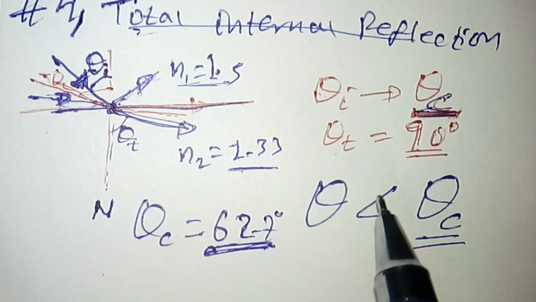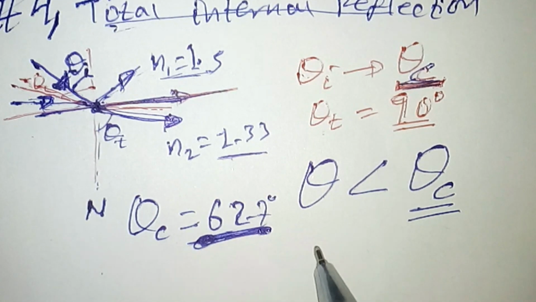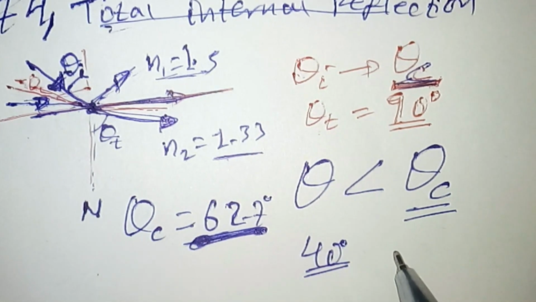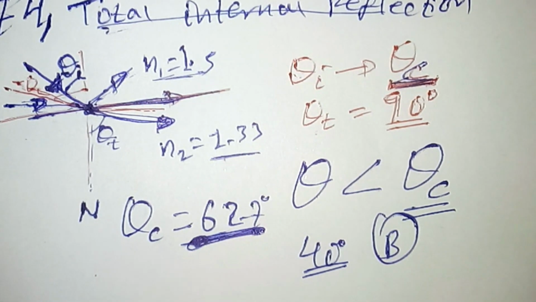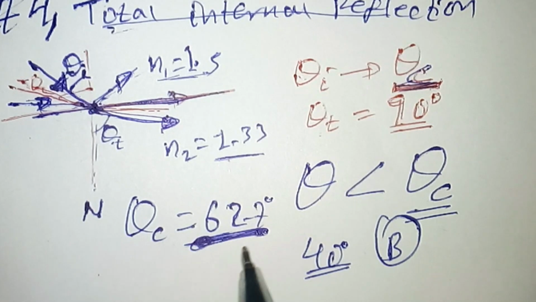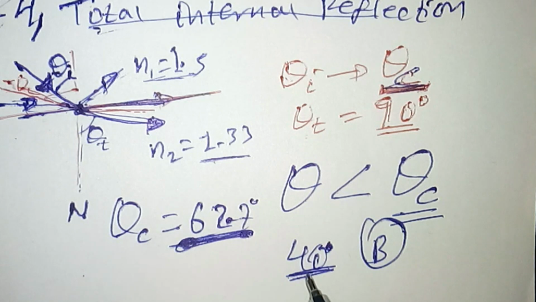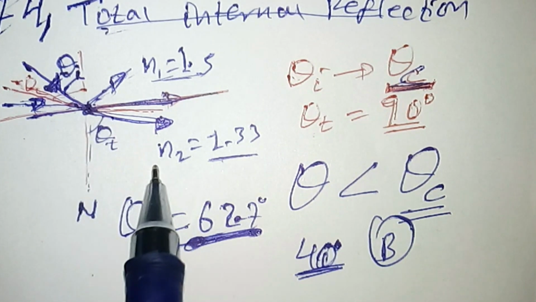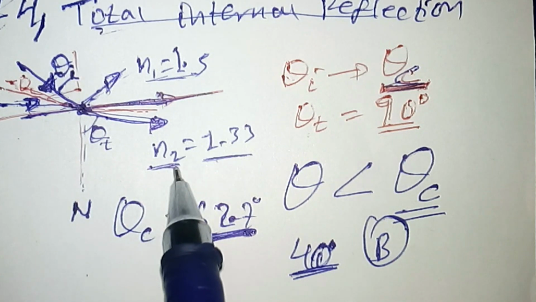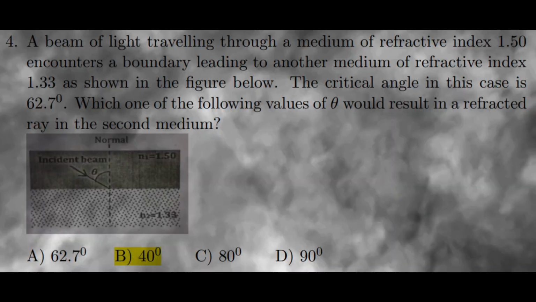So according to the question, the value which is less than 62.7 degrees in the given alternatives is 40 degrees. So the correct answer for this question is alternative B, because the only angle which is less than the critical angle is 40 degrees among the given alternatives, which makes the incident ray be refracted in the second medium, not to be reflected back in the first medium itself.